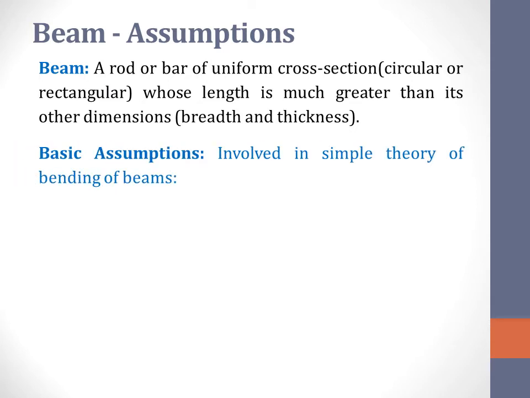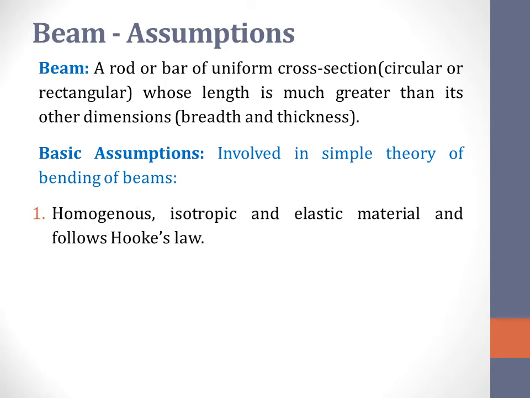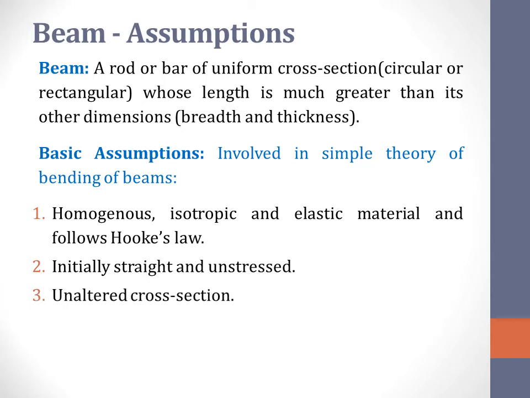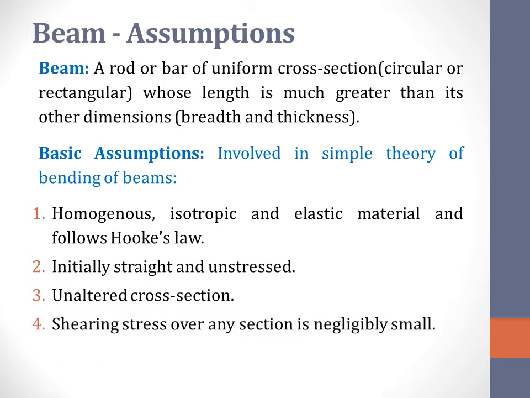There are some basic assumptions which are involved in the simple theory of the bending of beams, such as the beam is made up of homogeneous, isotropic and elastic material and obeys Hooke's law. Beams which are involved are initially straight and unstressed. The cross section of the beam remains unaltered and the shearing stress over any section is negligibly small. The weight of the beam is considered to be extremely low.